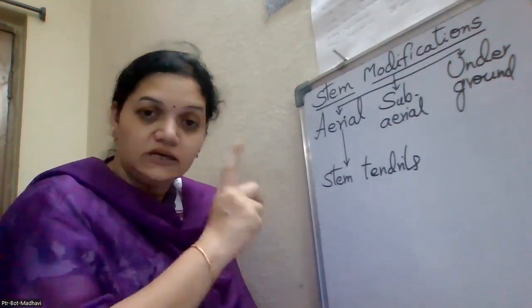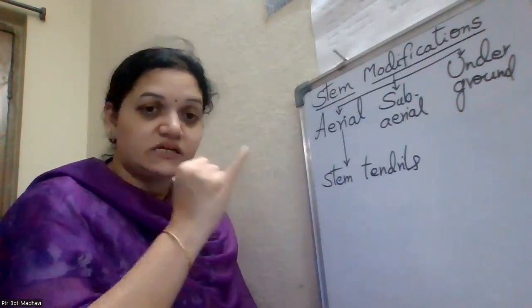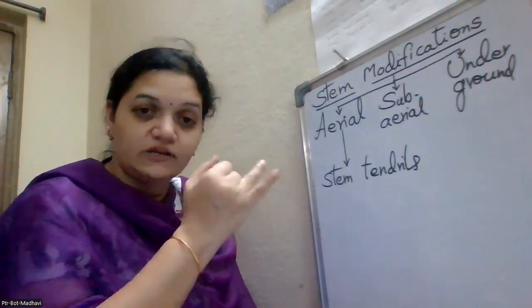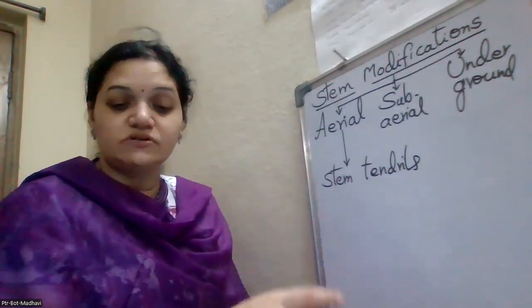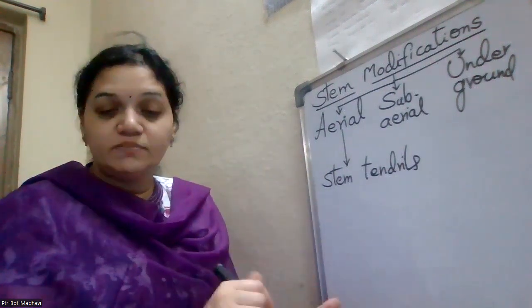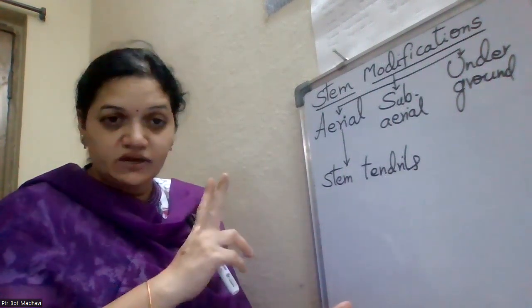That is called the stem tendrils. When the axillary buds or terminal buds are modified into tendril-like structures, that is called the stem tendrils. So in this we said axillary buds and terminal buds. Two examples we have to write.